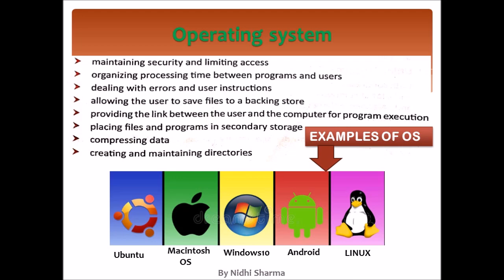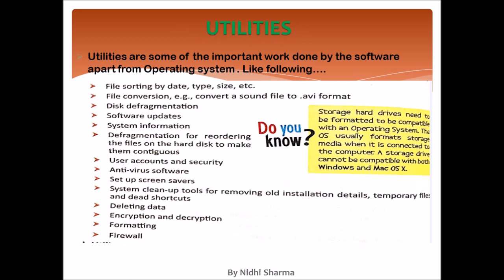Next is utilities. Utilities are some of the important work done by the software apart from the operating system. Like sorting files. Sorting means arranging files according to their date, type and size. Conversion of files, like converting a sound file to another format. Defragmenter we will study later. Software updation, antivirus software, user account and security. There is a list given in this video. You can see these are the works of the utilities.